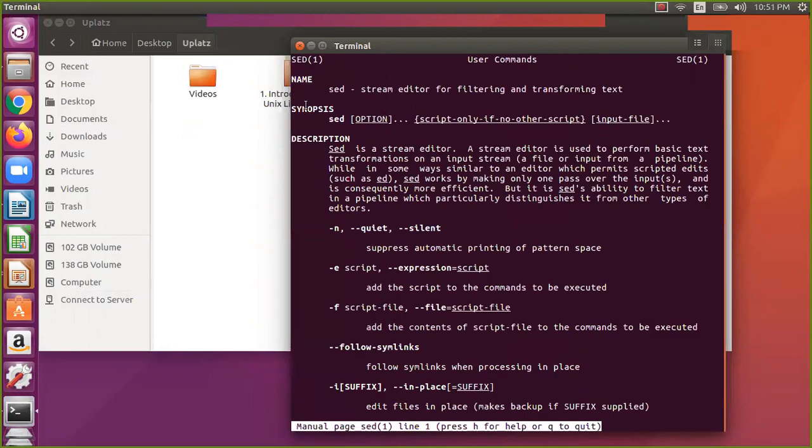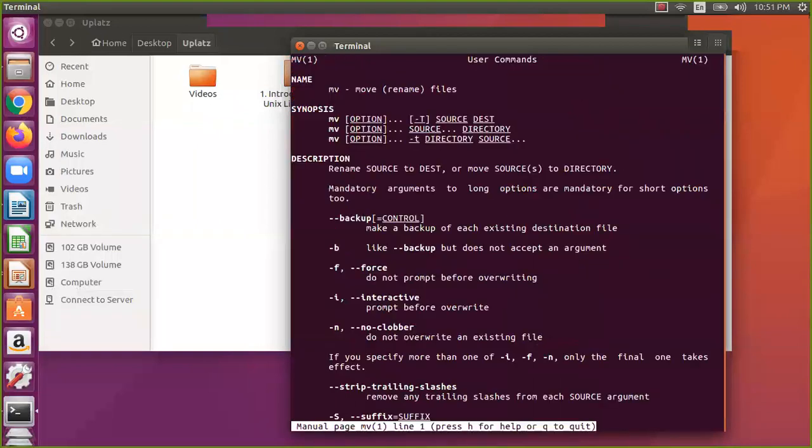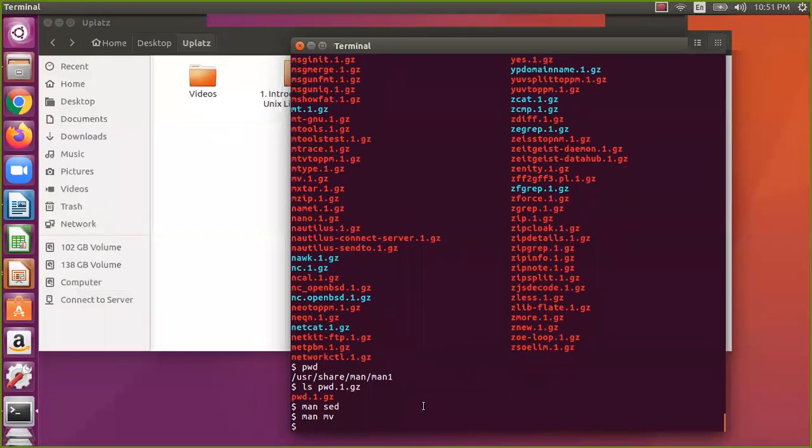Okay, so like that it will be giving you. Okay, so stream editor for filtering and transforming text. Now move, you know already about move, so you can just say man move, rename files. We have already seen that one: source, destination, multiple sources, destination is a directory. So you have seen that one. Okay, so these are about the man page section 1.